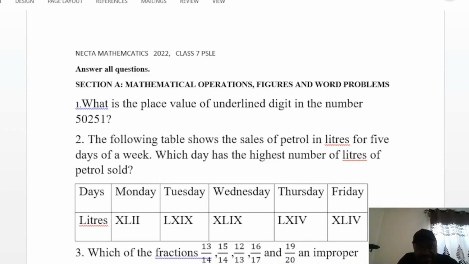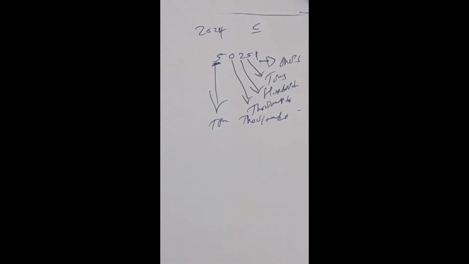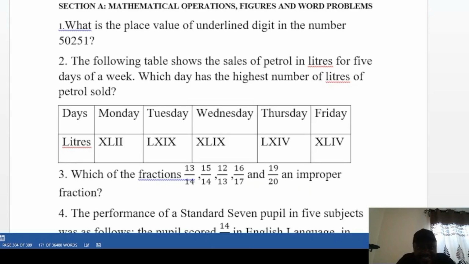The following table, question number 2, shows the sales of petrol in liters for 5 days of a week. Which day has the highest number of liters of petrol sold? If you look at this question, you'll realize that the liters are written in Roman numbers. The first one here is XL, whereby XL is 40 and this is 42. That is Monday. Tuesday is LXIX. That is 69. Tuesday is 69.